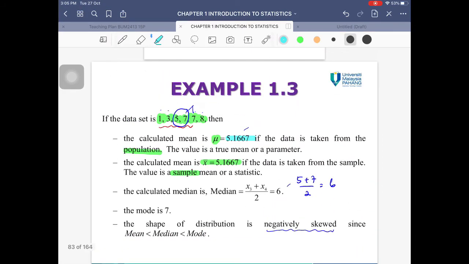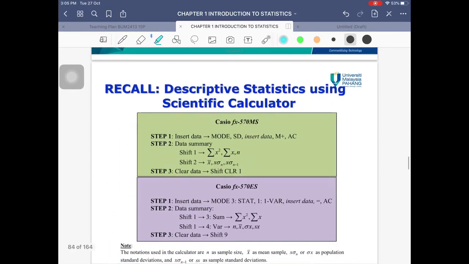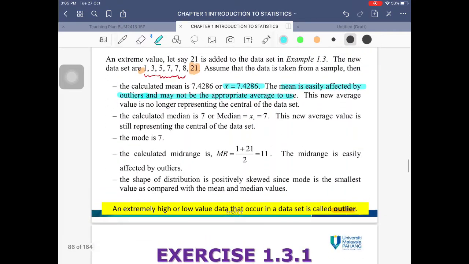And then we're going to have a look at the median. Previously, I think it's 7 as well. So the median value is no, it's not 7, it's 6. But now the new median is going to be 7. So that's not much difference, just a value of 1 unit, meaning that the median is not much distorted when we have an outlier value. It doesn't change too much. And the mode for this case is still going to be 7. The mode doesn't change. And the calculated mid-range is going to be 11.